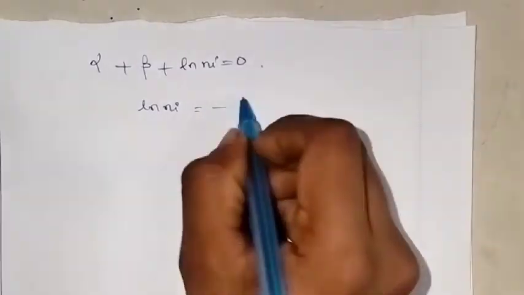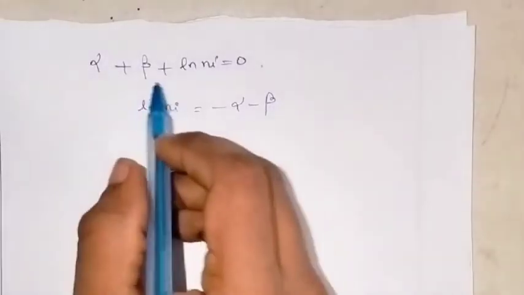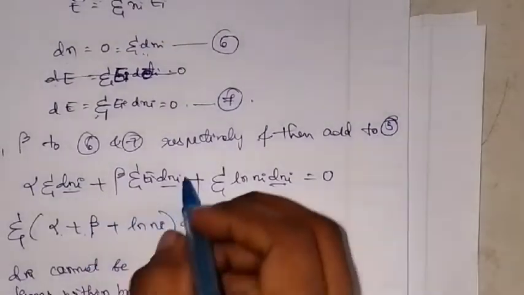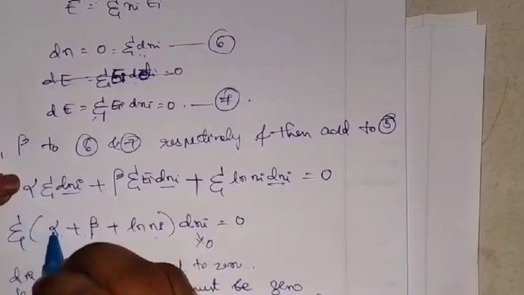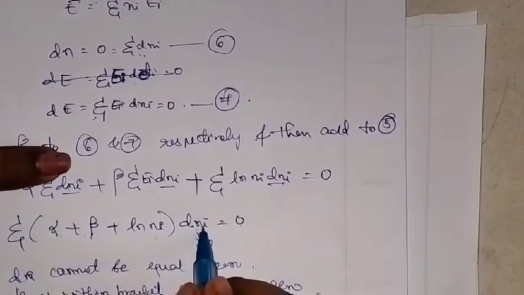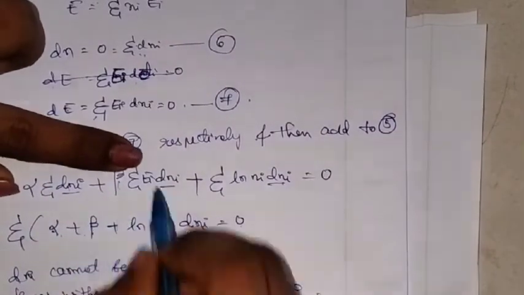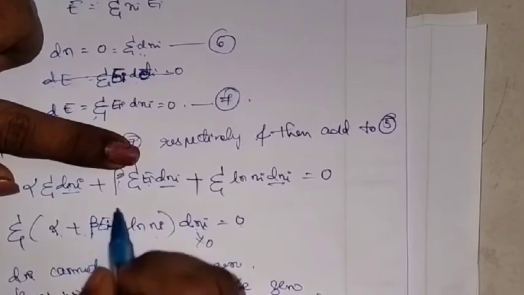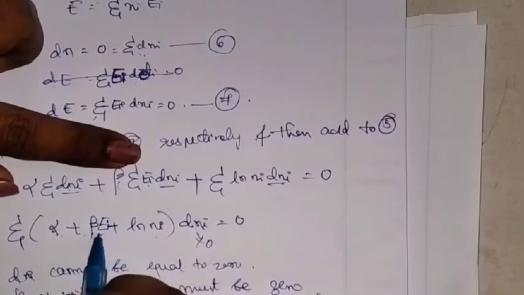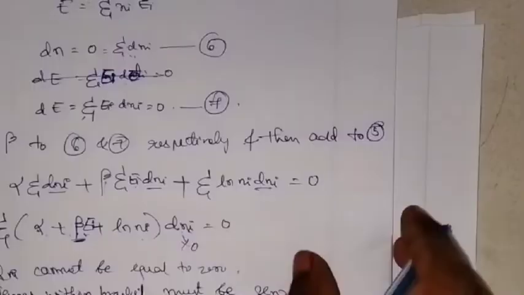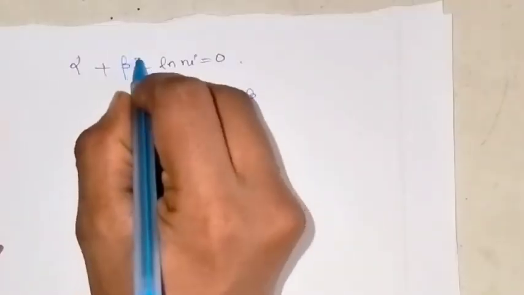It becomes minus alpha minus beta. Here I think I missed something. I wrote alpha and dni I kept here. Here beta is written; ei I forgot to write here. Please note, it is beta ei. Here also write beta ei.